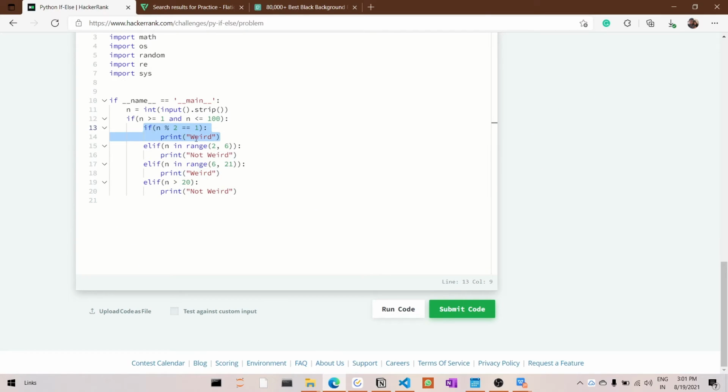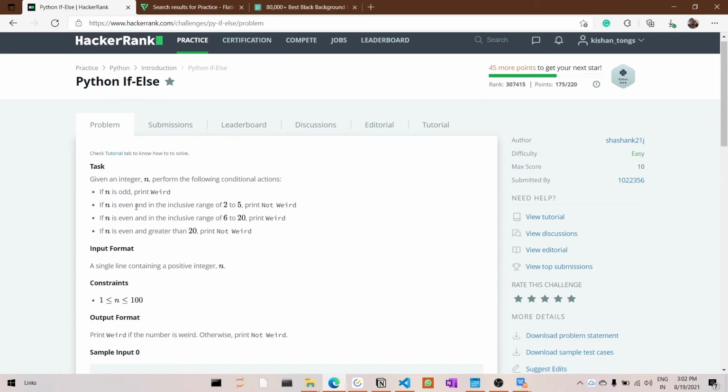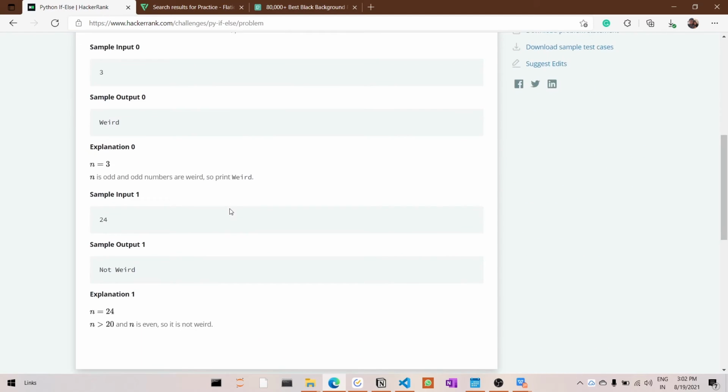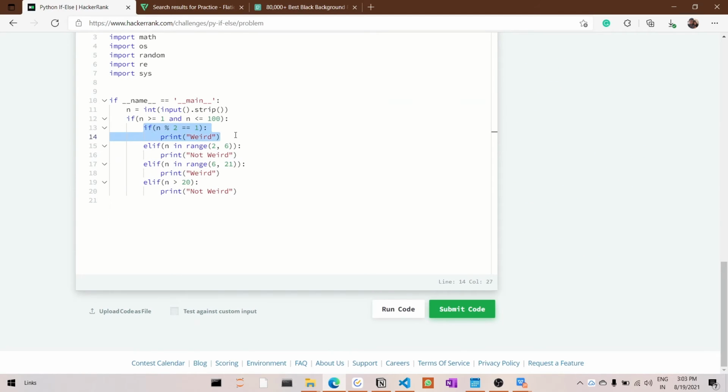Using the modulus operator we can get the remainder, and if the remainder is 1 then this particular number is odd and hence we are printing weird. Then the second task is, if n is even and it is in the inclusive range 2 to 5, then print not weird. In the first statement we are checking whether it is odd. If that statement is not executed, it means your number is even, hence we need to check only the inclusive part.